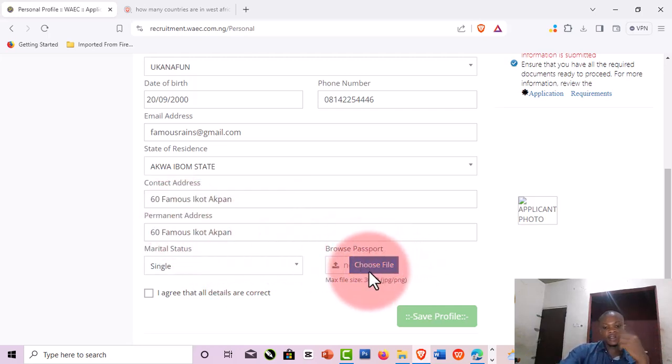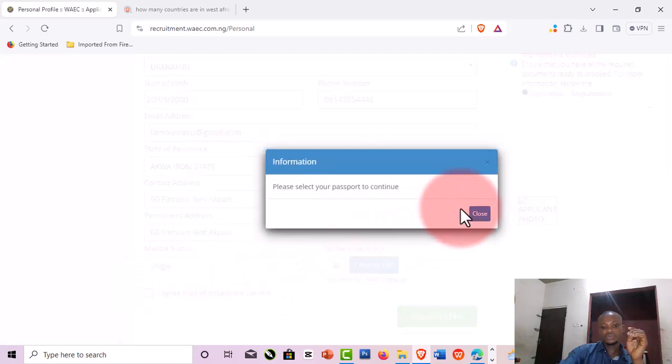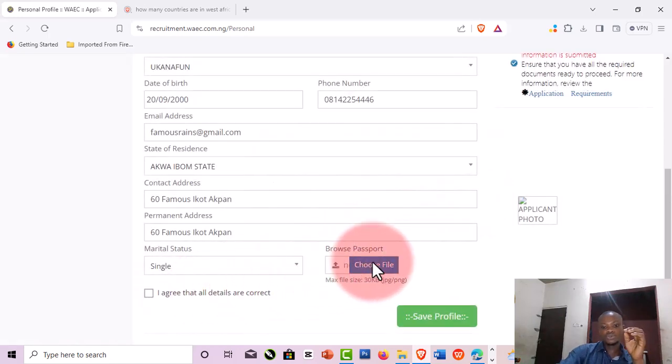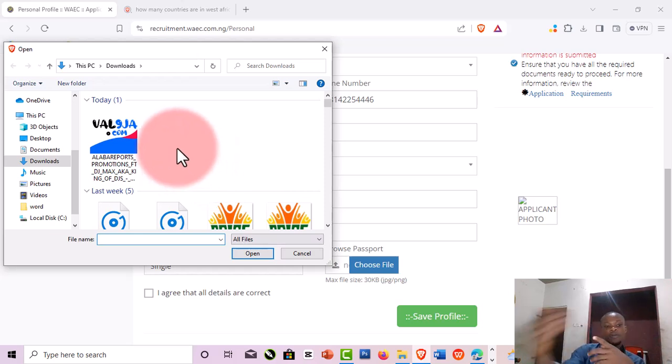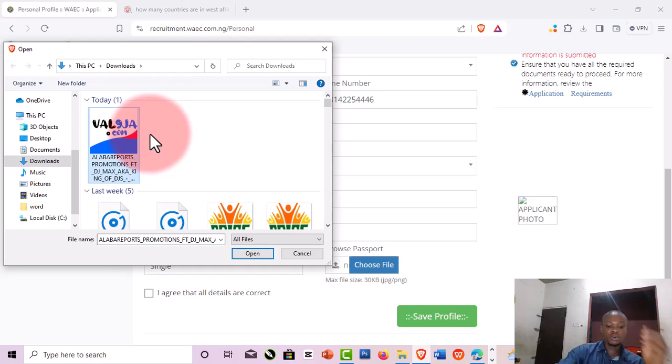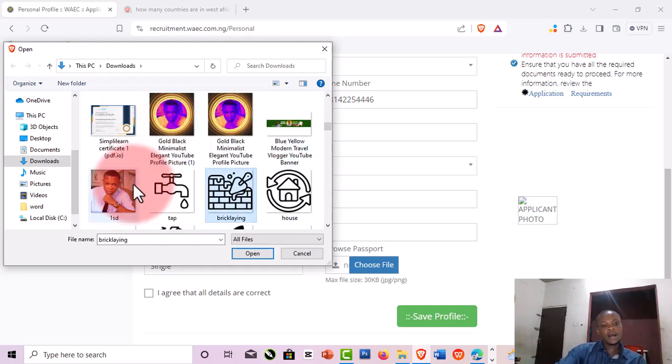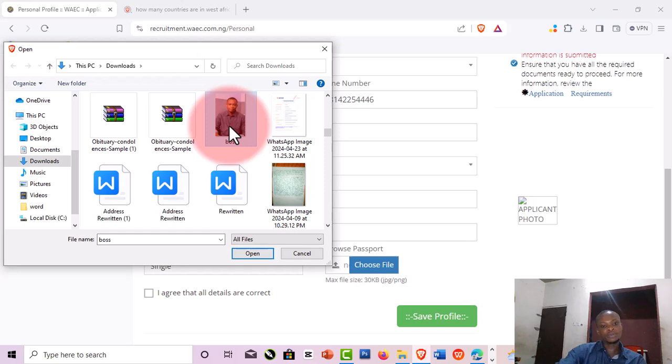Then another thing here is passport. So I'm going to come here. This way I'm going to show you how you can resize your passport. I'm going to click on where it is written choose file. When I click on choose file, this will take me to my computer storage, or to your phone storage based on your phone. So I'm going to search for the passport I'm going to use. So let's say I want to use this as my passport.